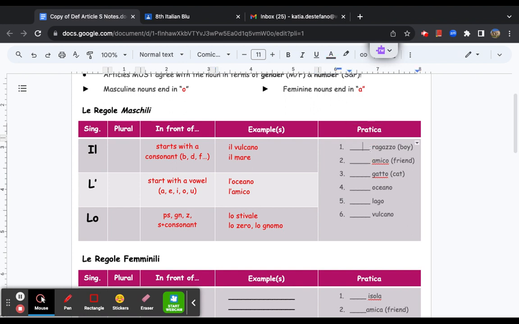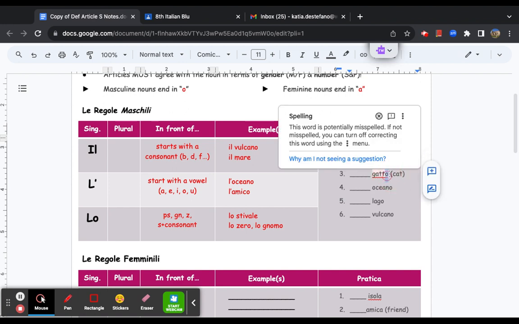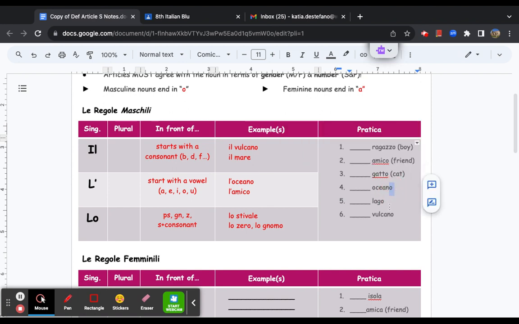Okay. Now, a couple things that we need to do. La prima cosa, the first thing that you'll notice is that these words are already maschile. We know they're masculine here because they end in la lettera O. Okay. So now we need to figure out which article goes in front. Now, here we have to look at la prima lettera, the first letter of the word. Ragazzo, R. Does it start with a consonant? Yes. Okay, so that means it could be il.